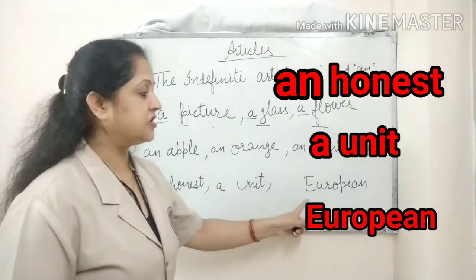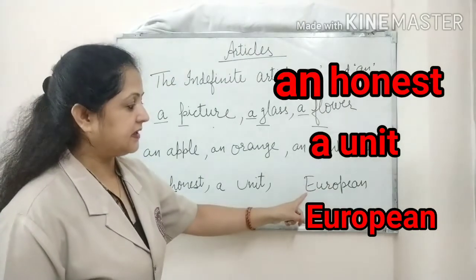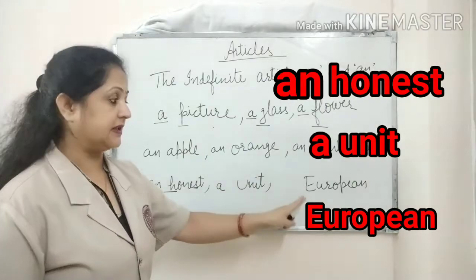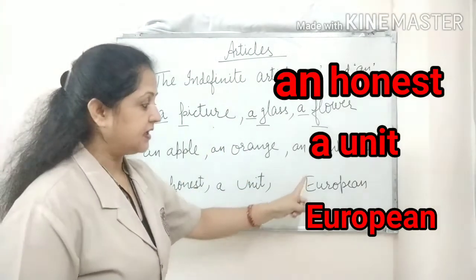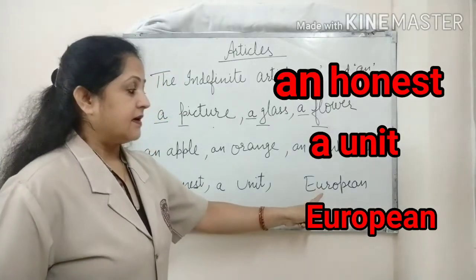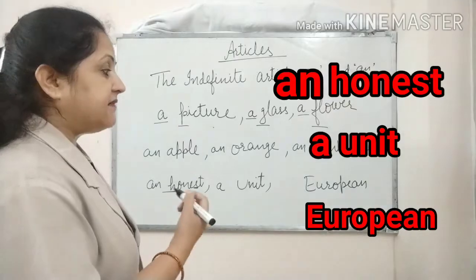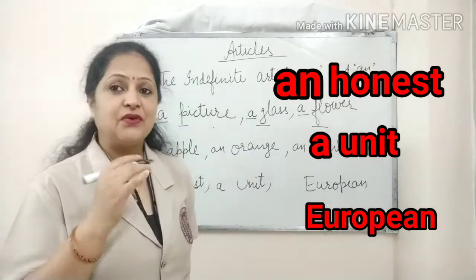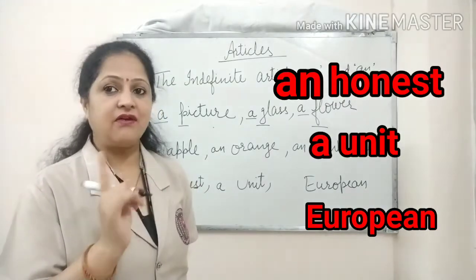Let's take the next example here. I have written here European. Here we can see that E and U, two vowels, are given together in the beginning itself. But when we say European, it is giving us the sound of Y, and that is the sound of a consonant, not of a vowel.